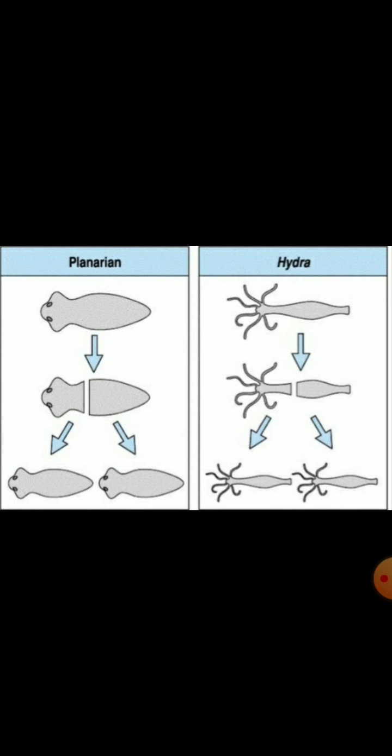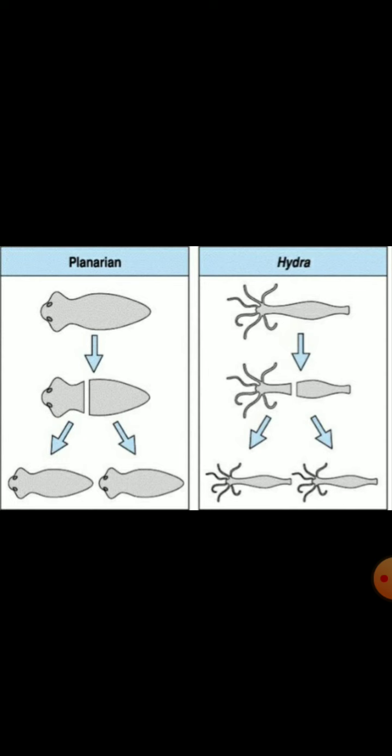This is known as regeneration. So, this is the next type of asexual reproduction, which is regeneration. Now, what happens here? We will study this by taking the example of planaria. In this, it can be cut into any number of pieces, and each piece grows into a complete organism.